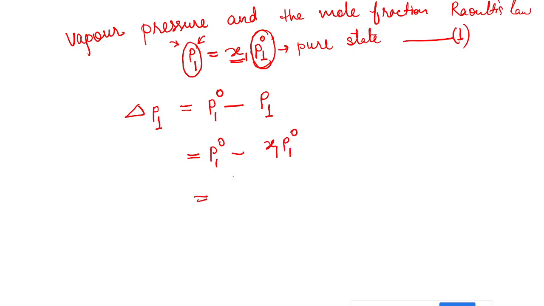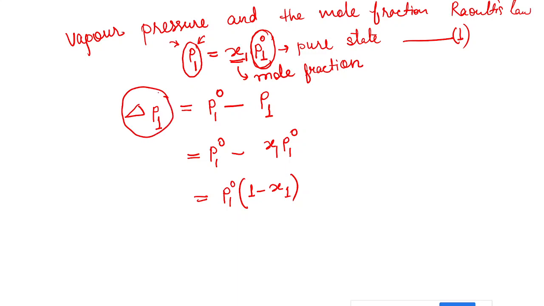Now if you take P1 naught common, then you will be left with P1 naught into 1 minus x1, where x1 is the mole fraction, and this delta P1 is the change in vapor pressure. Let me mark it as equation number 2.